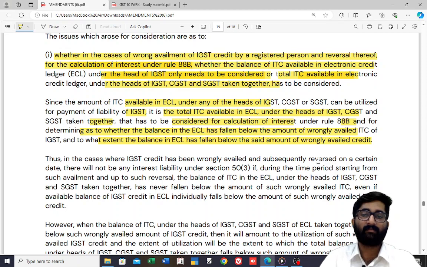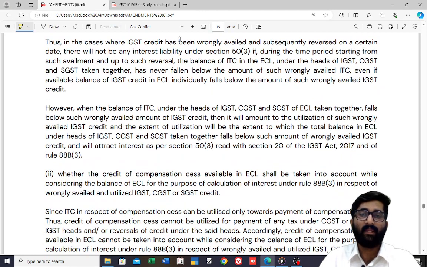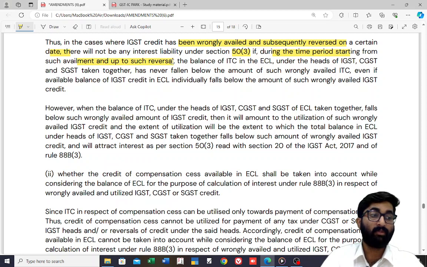Thus, in the case where credit has been wrongly availed and subsequently reversed on a certain date, there will not be interest liability under section 50 subsection 3 if, during the time period from the availment up to the reversal, the balance in ITC in ECL under the heads IGST, CGST, SGST taken together has never fallen below the amount of such wrongly availed ITC.